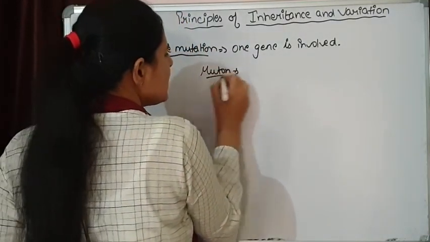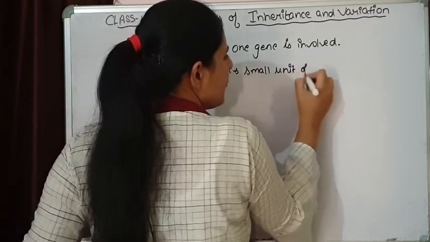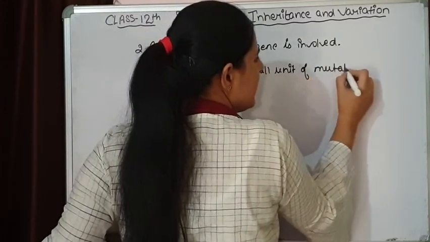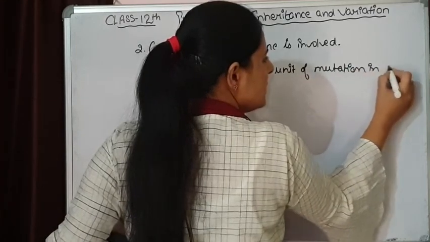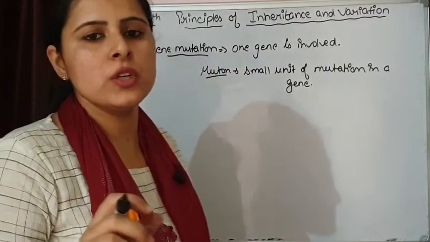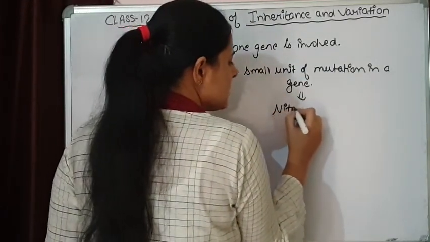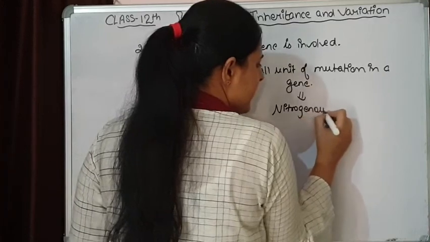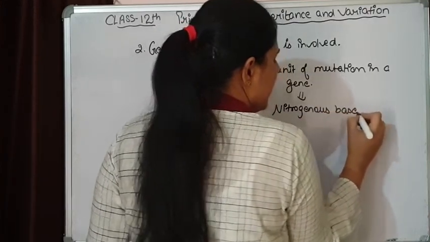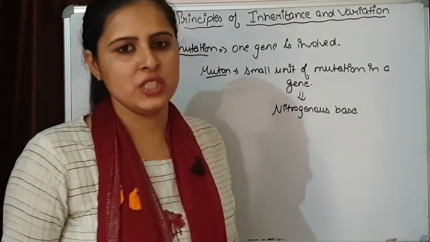Muton is the smallest unit of mutation in a gene, and that will be the nitrogenous base, because that is the smallest unit of a gene.